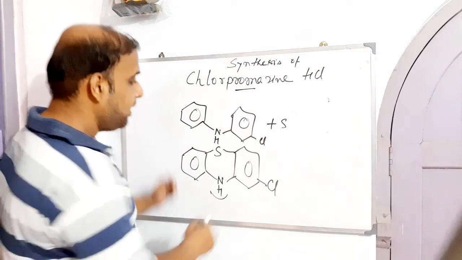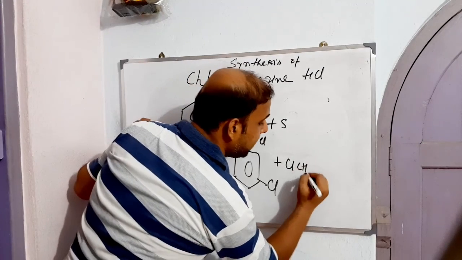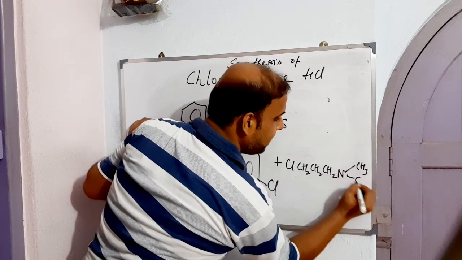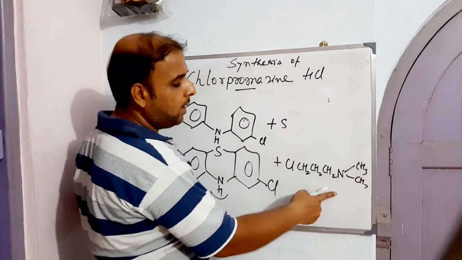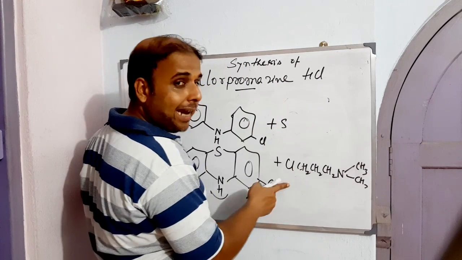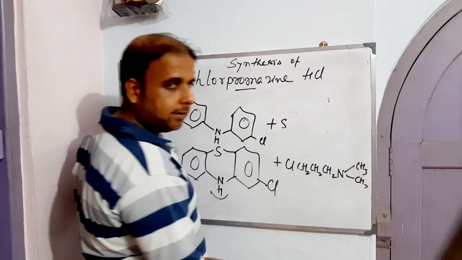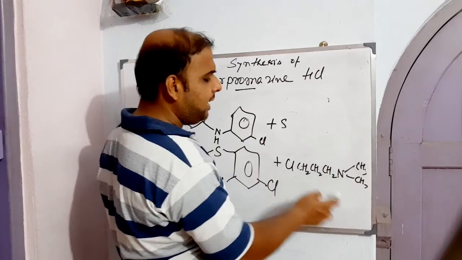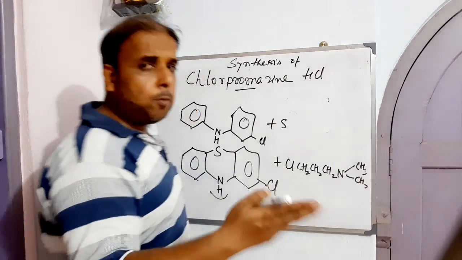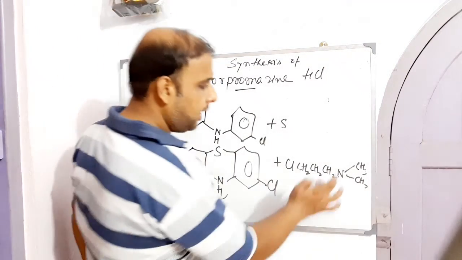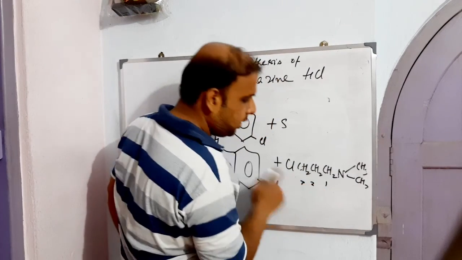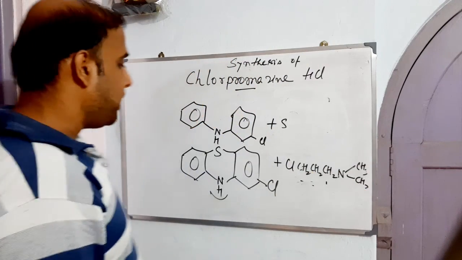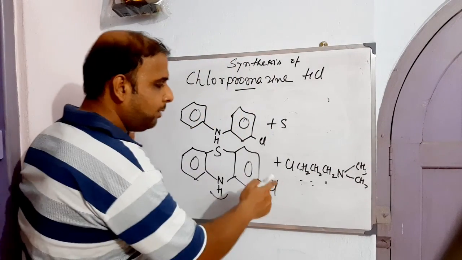This, on treatment with Cl-CH2-CH2-CH2-N(CH3)2, what is that actually? This is 3-chloro-N,N-dimethylpropanamine, that is, 3-chloro-N,N-dimethyl propanamine. Okay, so now what will happen?